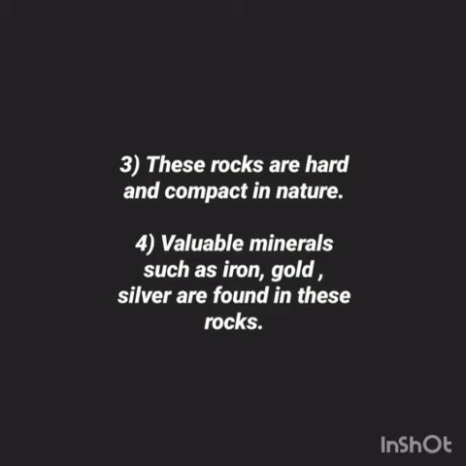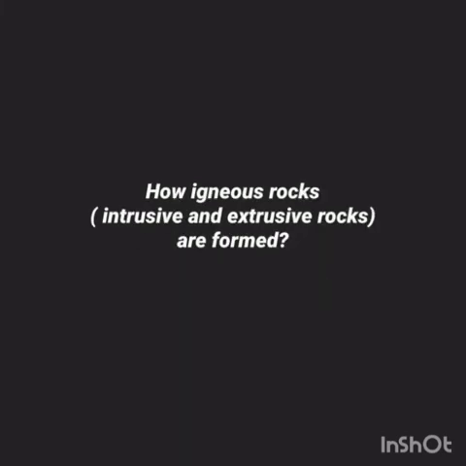The last one I have mentioned here is that valuable minerals such as iron, gold, and silver are found in these rocks. Now students, I am sharing a video of a volcanic eruption, in which you can see that the molten material, that is magma, is coming out of the crack through the volcano. It is known as lava. And when this lava, which is orangish in color, cools down on the surface of the earth, it forms the extrusive igneous rocks. I am repeating, extrusive igneous rock.